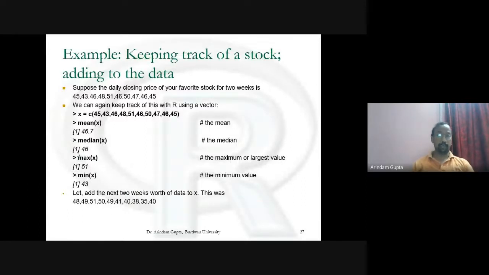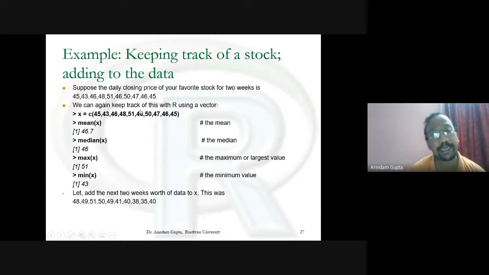Suppose we are keeping track of a stock, adding to the data. We have a stock of 14 days, then we get another 10 days of stock like this, and your analysis will go on. Suppose the daily closing price of your favorite stock for 2 weeks is this. Small data.